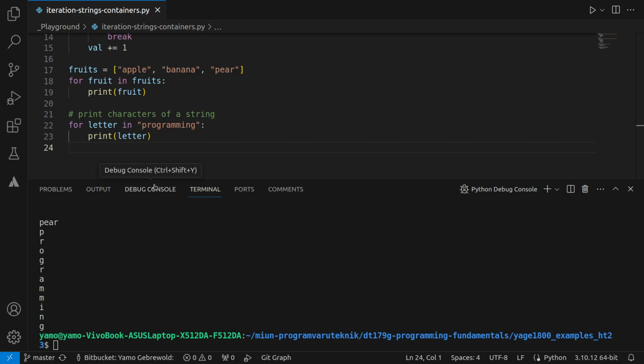And a good note is that if you've programmed in other languages, then you might have come across another syntax for loops. So usually you define a variable and set it to 0. Usually the convention is to say i is equal to 0, and then you say i is less than some value, and then i plus plus. That's quite a normal syntax in many programming languages.